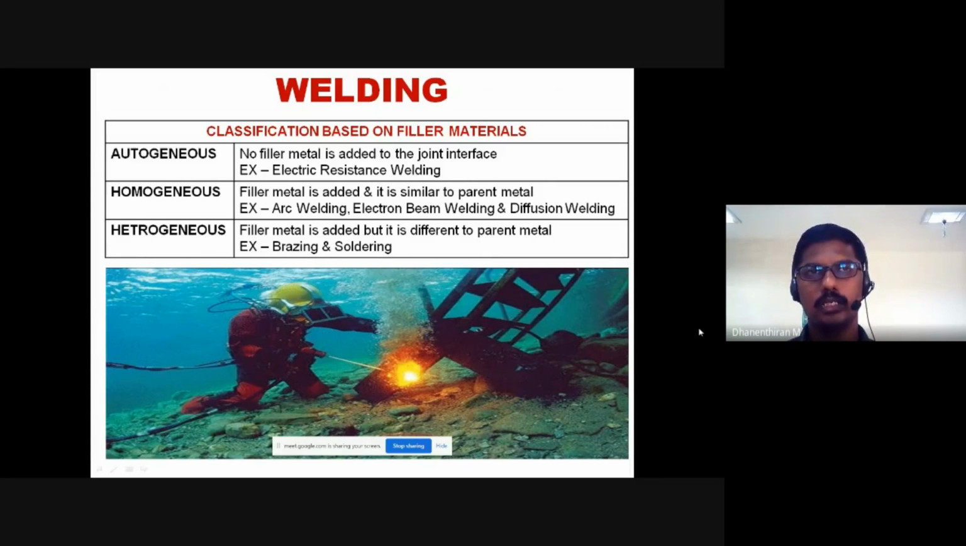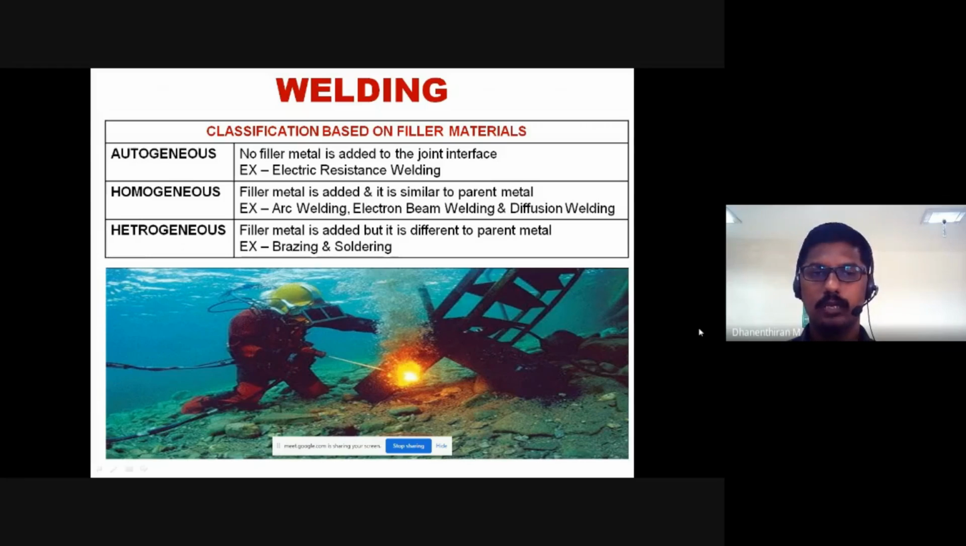In autogenous welding, no filler metal is added to the joint interface. Electrical resistance welding is a simple example of autogenous welding. In homogeneous welding, filler material is added, but it is similar to the parent metal. Whatever we use as the parent material, the same material is taken as the filler material. Examples are arc welding, electron beam welding, or diffusion welding. The next one is heterogeneous.